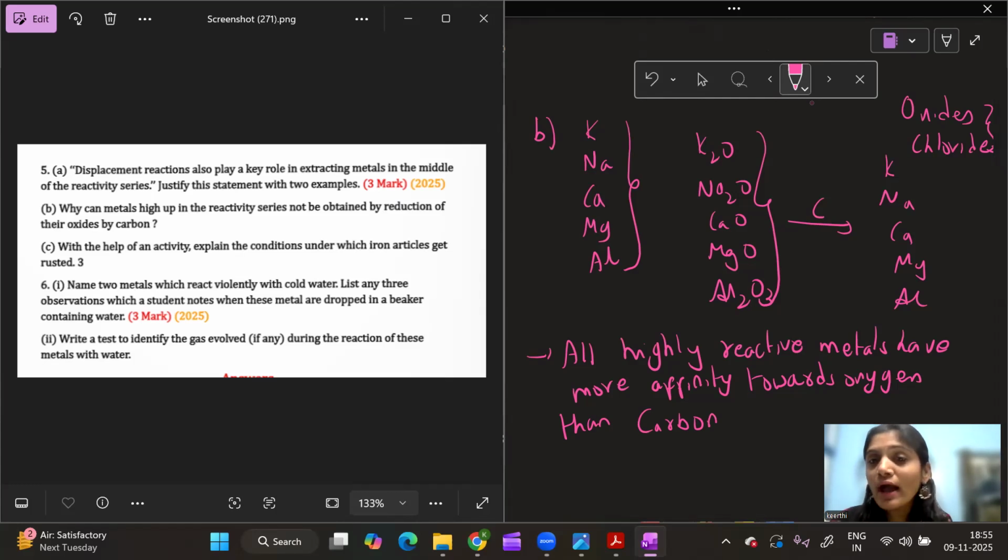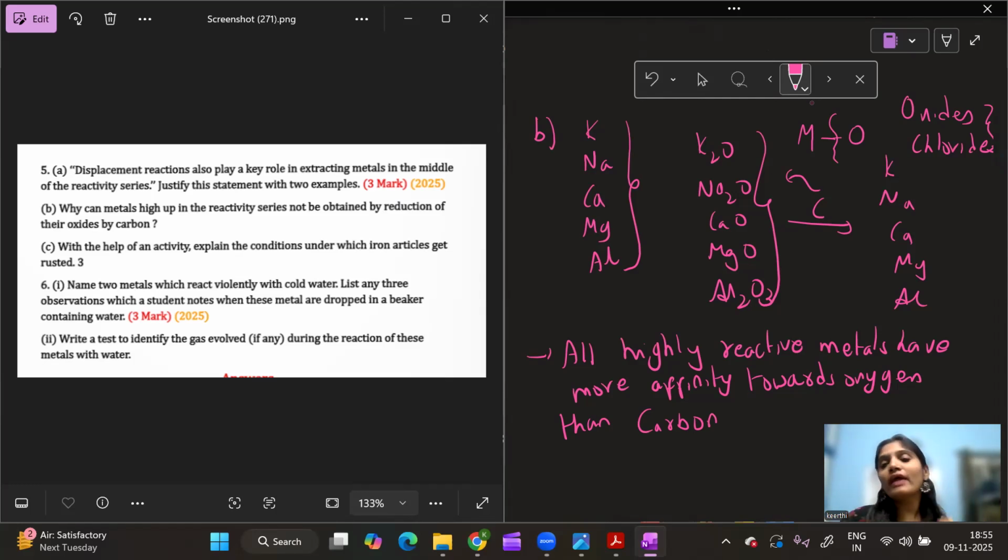Please remember. All highly reactive metals have more love towards oxygen. They want to be bonded with oxygen. Now, if carbon is trying to reduce them, what should carbon do? Carbon should break this metal-oxygen bond and help in the process of reduction.